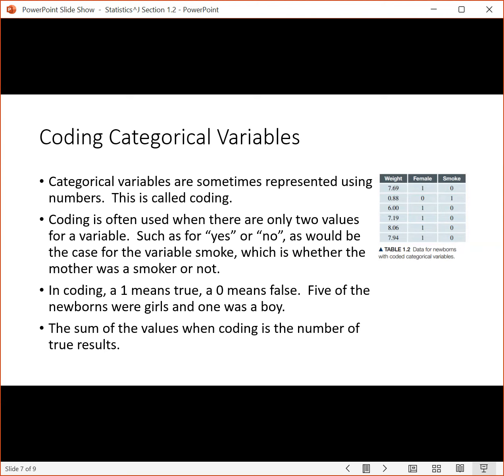That may not seem particularly useful in this case where the data table is pretty small. But if you had a data set with thousands of entries and you were working in a spreadsheet, you could, with the punch of a button, add up everything in this column. That can be very useful, so that's one reason you would use coding.